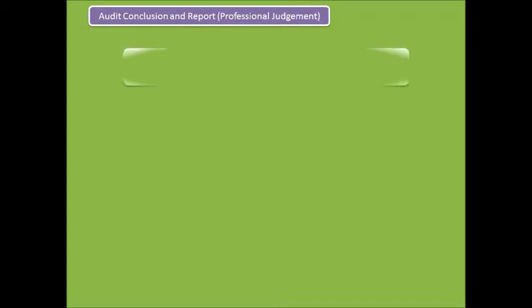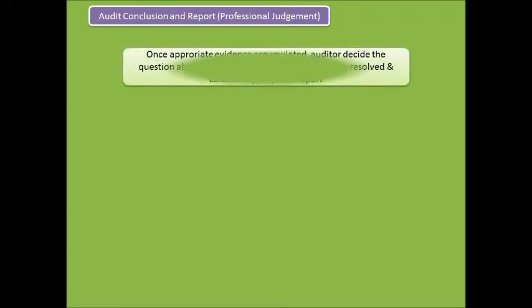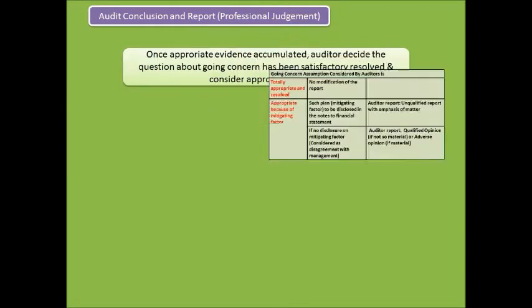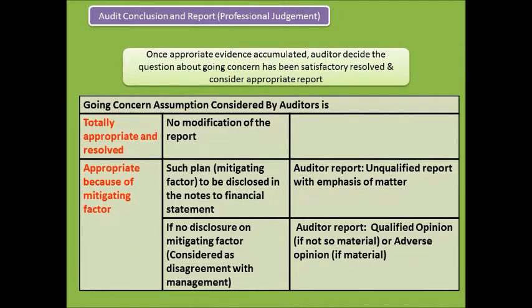For the audit conclusion and report, once the appropriate evidence is accumulated, the auditor decides whether the question about going concern has been satisfactorily resolved and considers the appropriate report. The table shows the going concern assumption considered by auditors. The tables show other going concern assumptions considered by auditors.